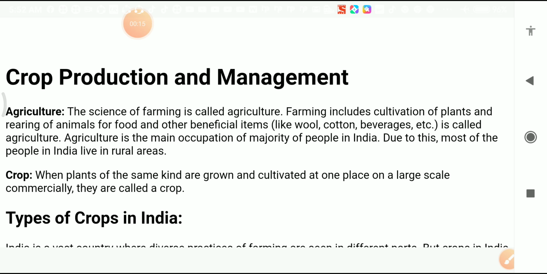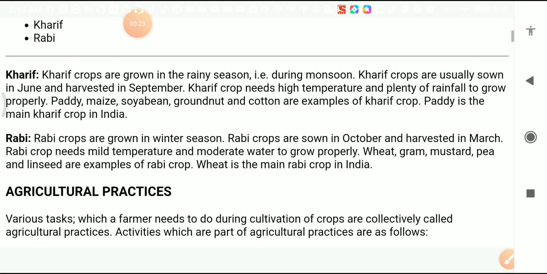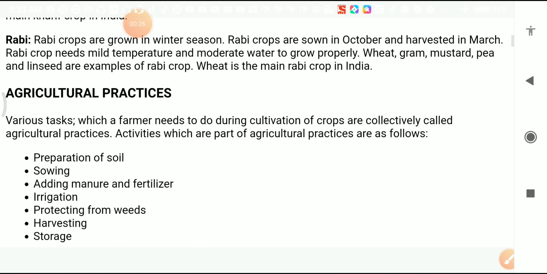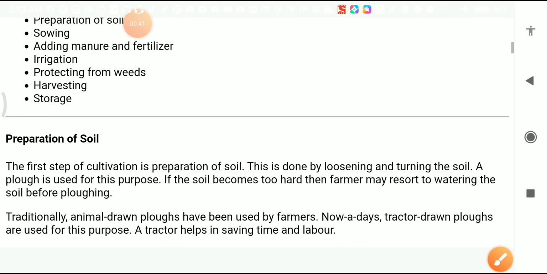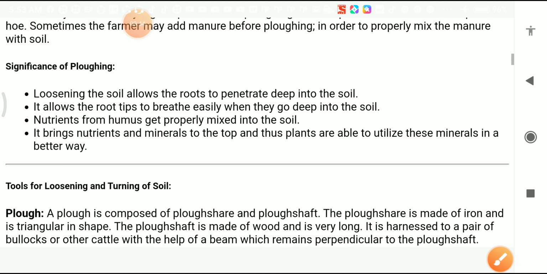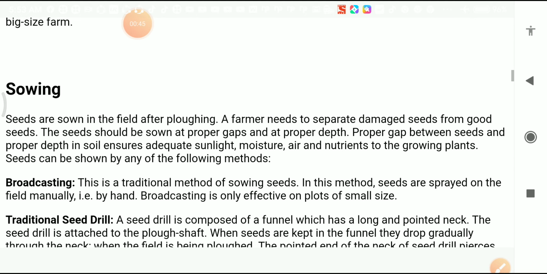Lesson 1 of class 8 science. We have done many topics here like agriculture, types of crops in field, Kharif and Rabi, and agriculture practices. In the agriculture practice, we have already done preparation of soil. Now our next topic is sowing. In today's video, I will explain this topic, which is called sowing.